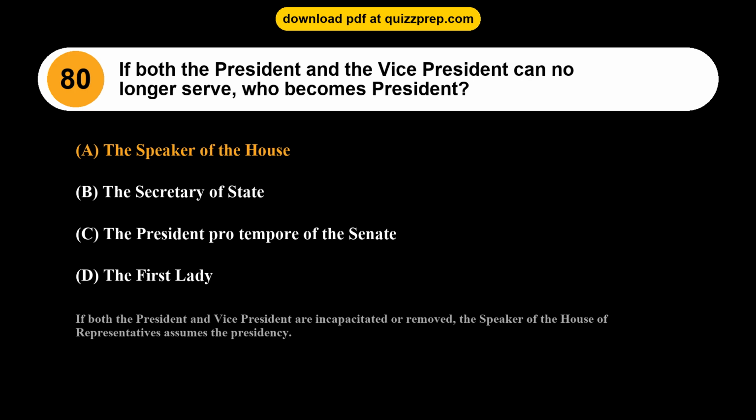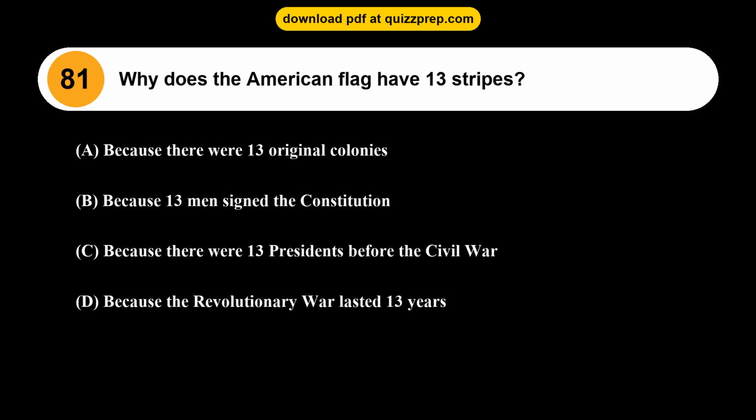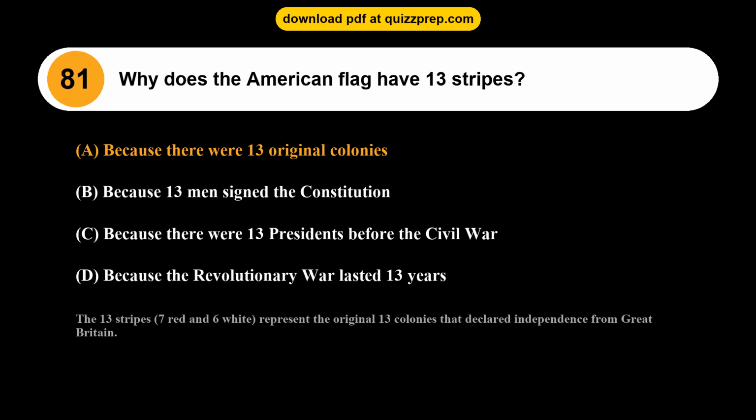presidency. Question 81. Why does the American flag have 13 stripes? Option A, because there were 13 original colonies. Option B, because 13 men signed the Constitution. Option C, because there were 13 presidents before the Civil War. Option D, because the Revolutionary War lasted 13 years. The correct answer is option A, because there were 13 original colonies. The 13 stripes, 7 red and 6 white, represent the original 13 colonies that declared independence from Great Britain.